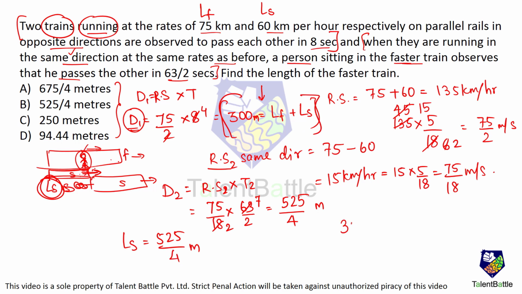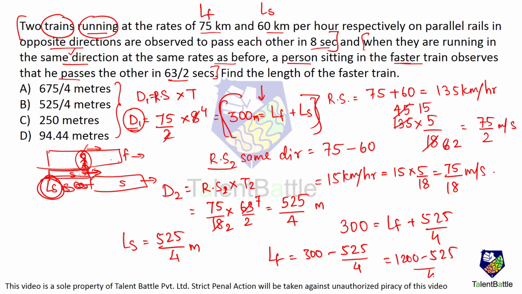What are we going to do? 300 would be equal to what? Length of the faster train plus length of the slower train is 525 divided by 4. So the length of the faster train will be 300 minus 525 divided by 4. So that comes out to be 1200 minus 525 divided by 4. That comes out to be 675 divided by 4 meters. Okay. Answer is option A.